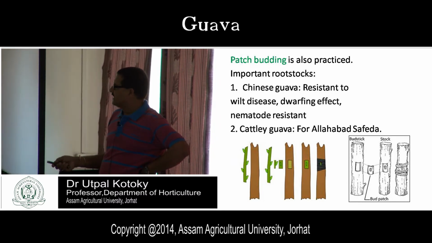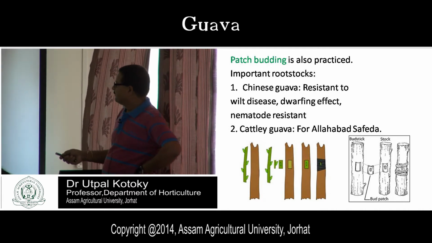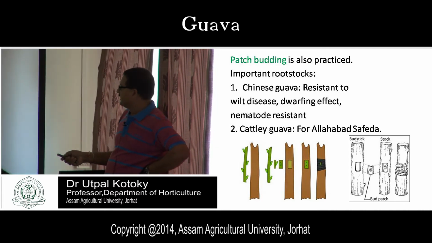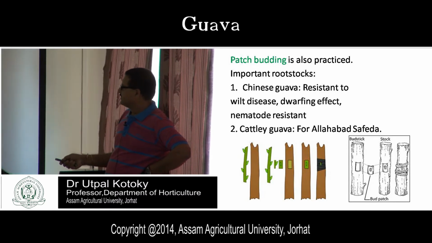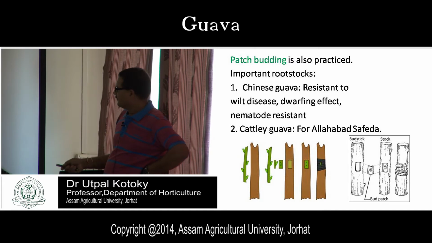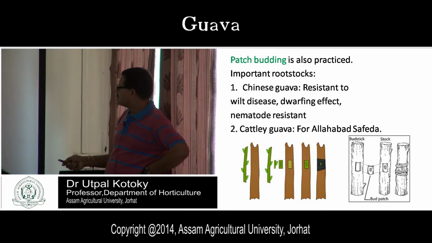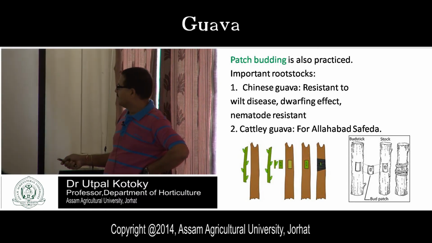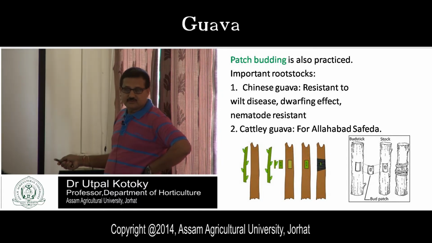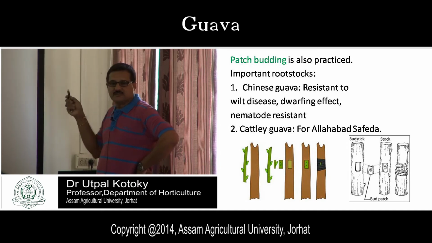It should be placed here, and this is the method of patch budding. You see, this is the bud stick, and from this you have taken the bud. Bud patch means a bud with a patch of bark, and you should place it on the stock and tie it. But one thing is important: the bud should always be exposed. It should not be covered. From this the new branches will come out.